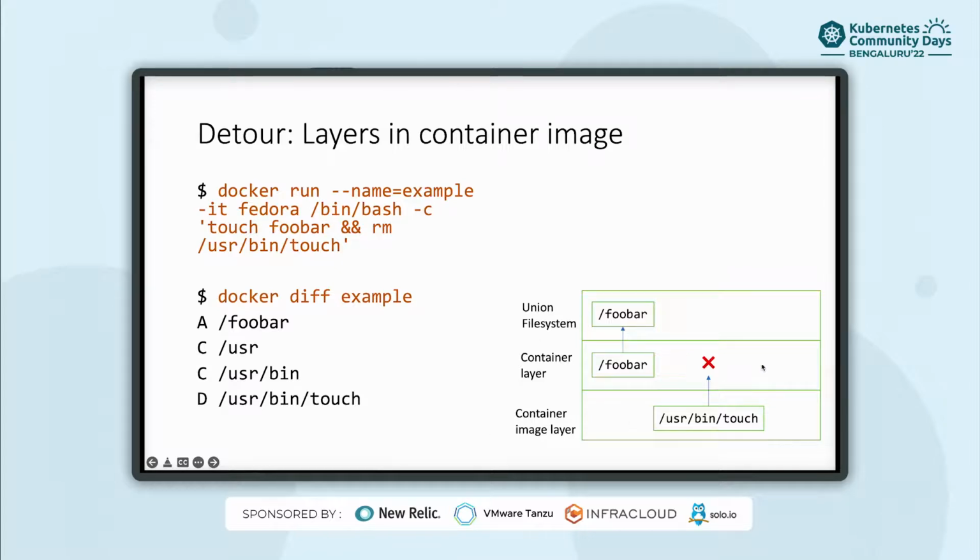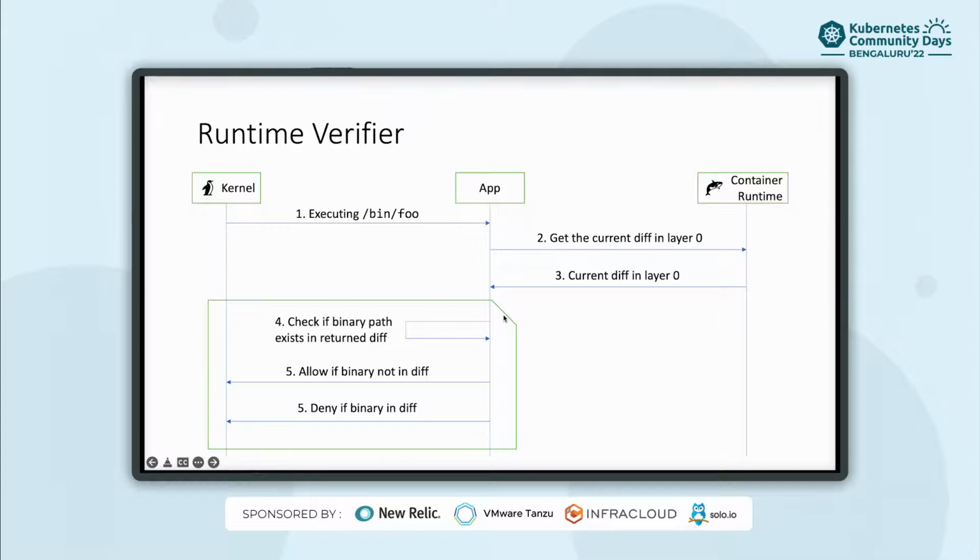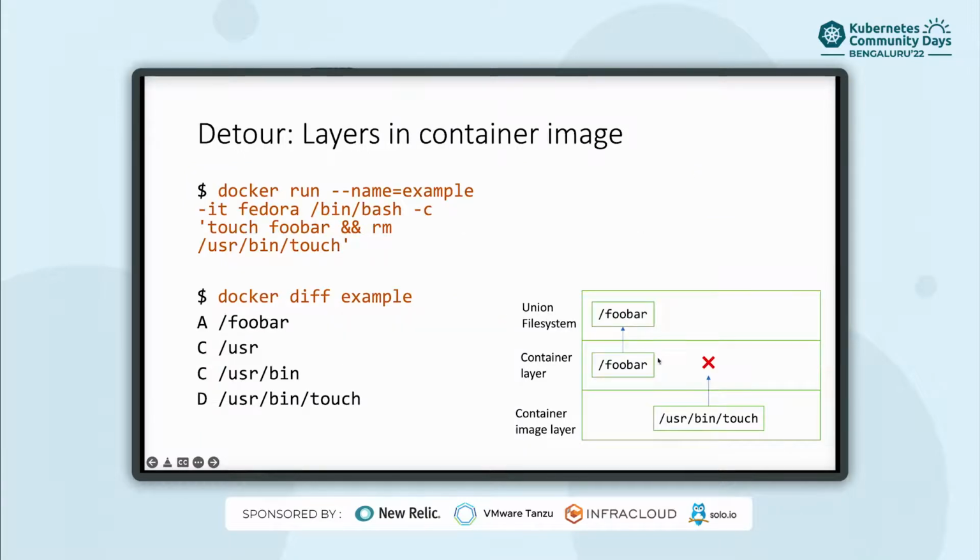On the right you see a typical container base image with a container layer, and it being run. So what happens is, let's say when the container is created, in that layer you create a file /foobar, it shows up in the end as a final result in the union file system.